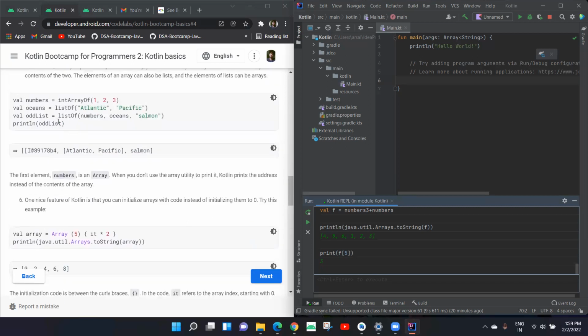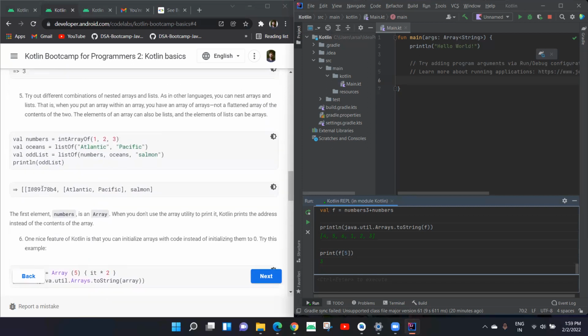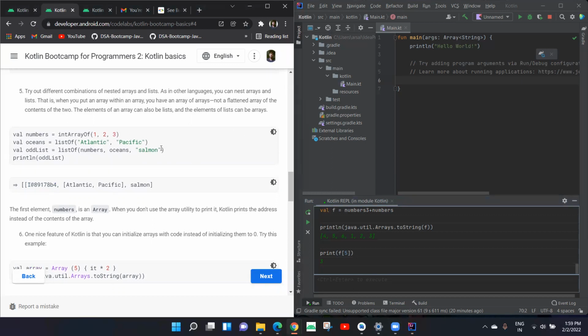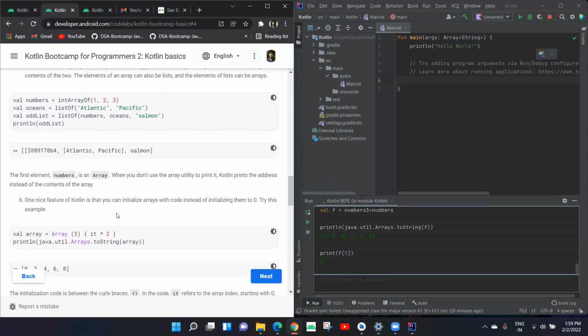Now you can read this. This is the same thing that I said. In case we try to print an array, it shows us the address. So here in step 5 it explains that. You can read through it. I think you'll get it.